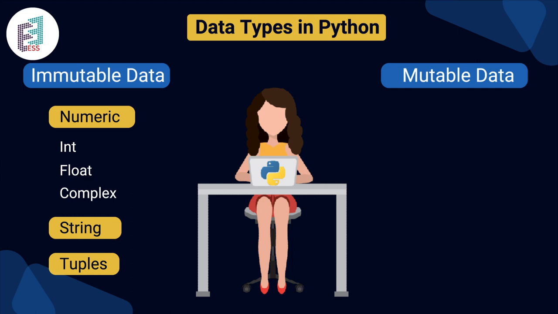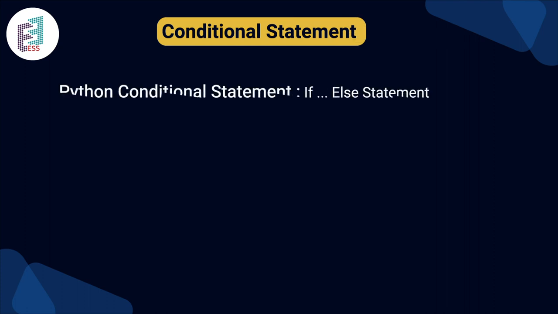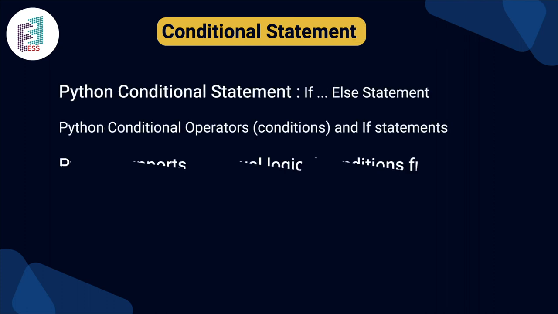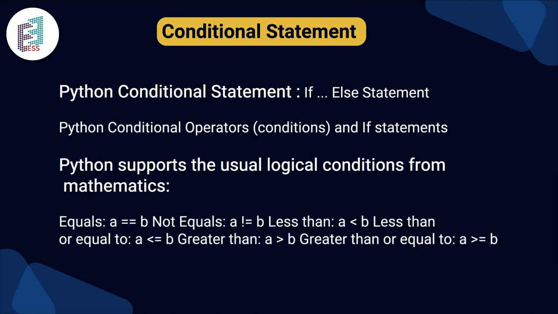Let's come to the mutable data. Mutable data is different from immutable data. They are list, set, and dictionary. Let's come to the next slide, conditional statement. Here in the conditional statement, we can see if statements and if-else statements, as they support the usual logic conditions from mathematics.